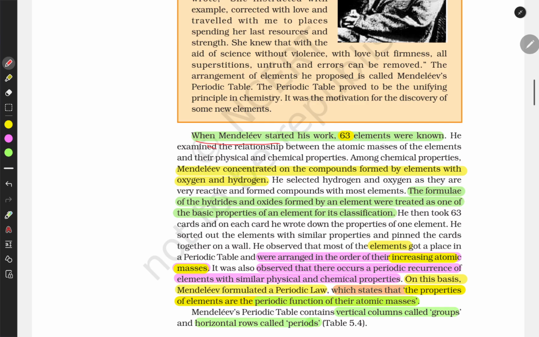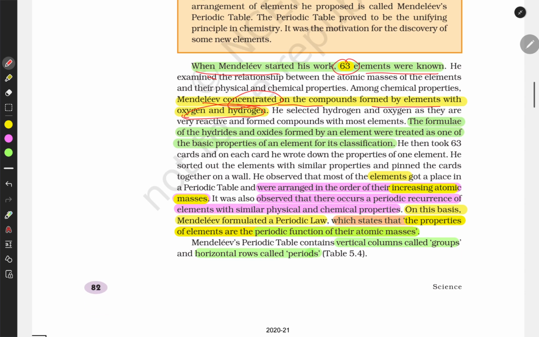When Mendeleev started work, only 63 elements were known, and Mendeleev concentrated on the compounds formed by elements with hydrogen and oxygen. The formulae of the hydrides and oxides formed by the elements were treated as one of the basic properties of the element for its classification. Elements were arranged in order of their increasing atomic masses, and it was observed that there occurs a periodic recurrence of elements with similar physical and chemical properties.